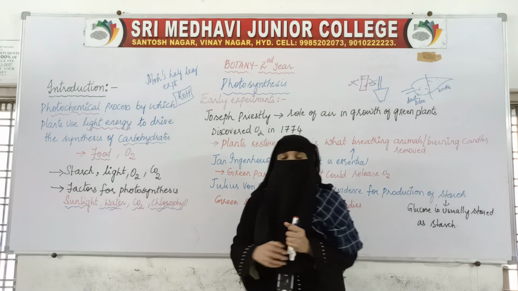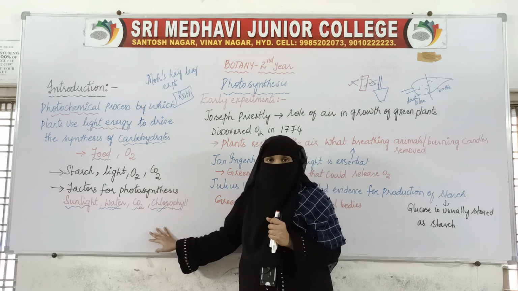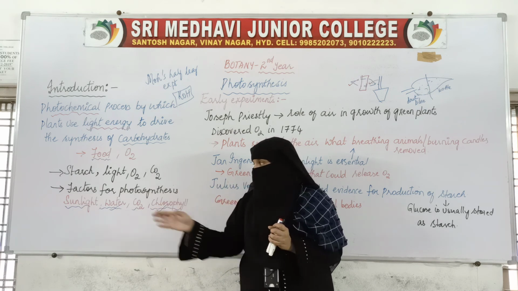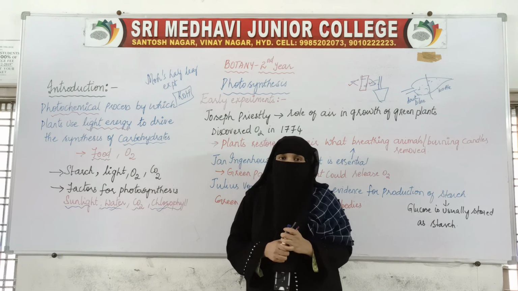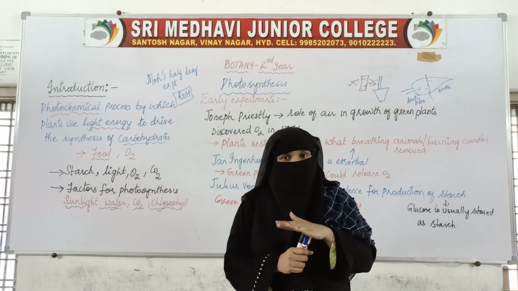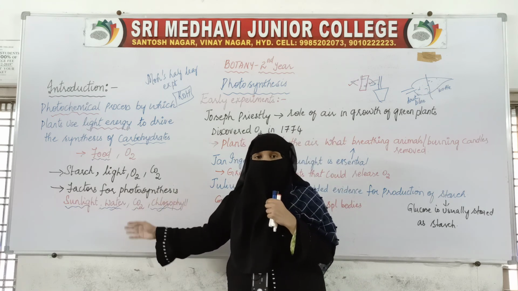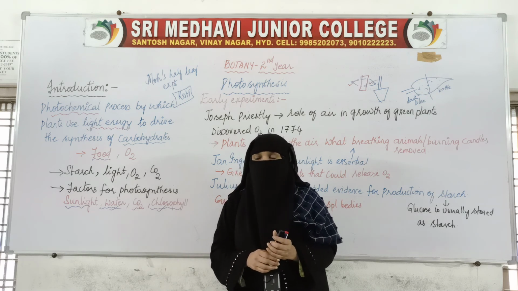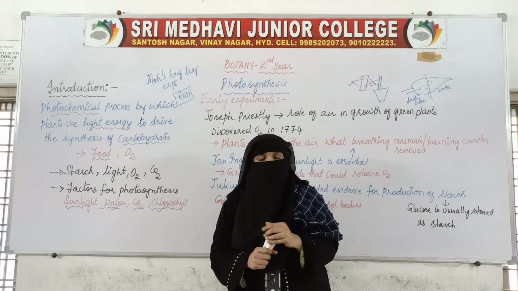We have seen these experiments in the 10th class itself. You can refer to your 10th class textbook and see all those experiments which I have just explained. So what I was trying to say is, for photosynthesis to be carried out, these 4 factors are very important. Apart from these 4 factors, there are other factors as well, like temperature, humidity and pressure.